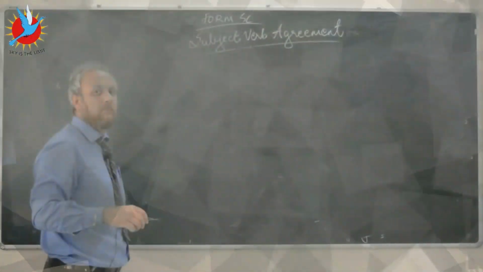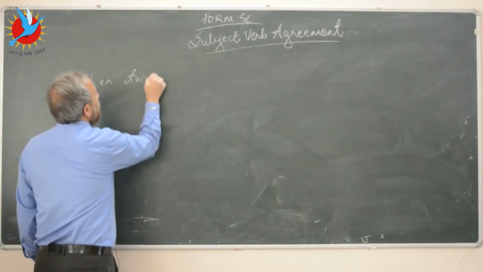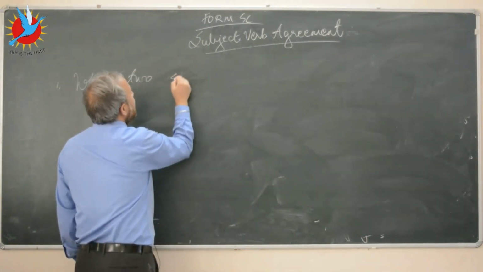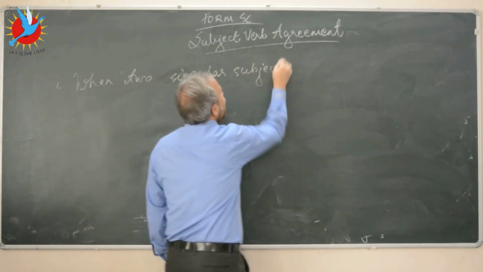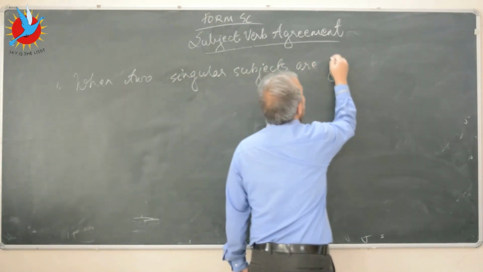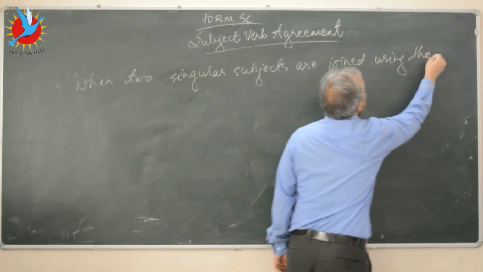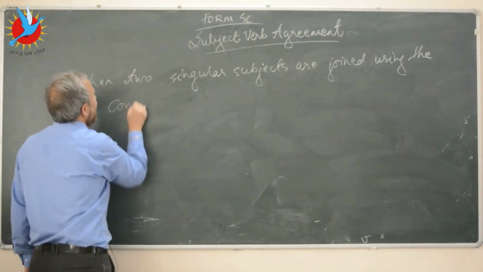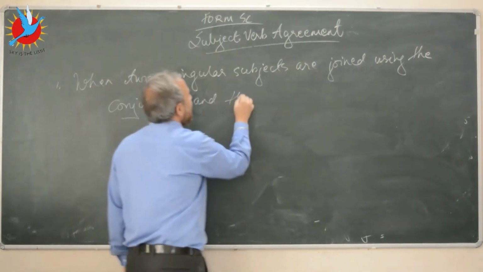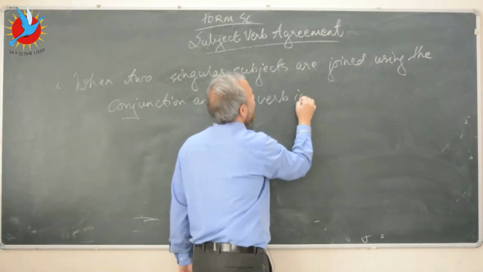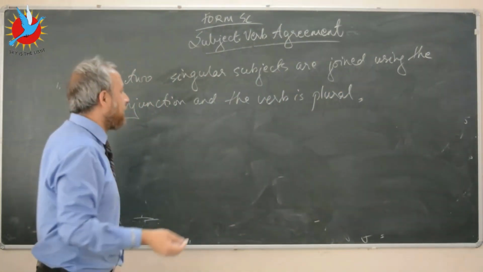So remember that when two, let's say, singular subjects are joined using the conjunction and, the verb is plural. I'll give you examples on the board.